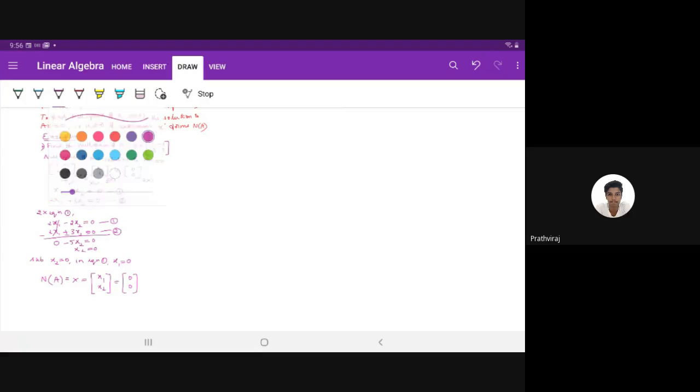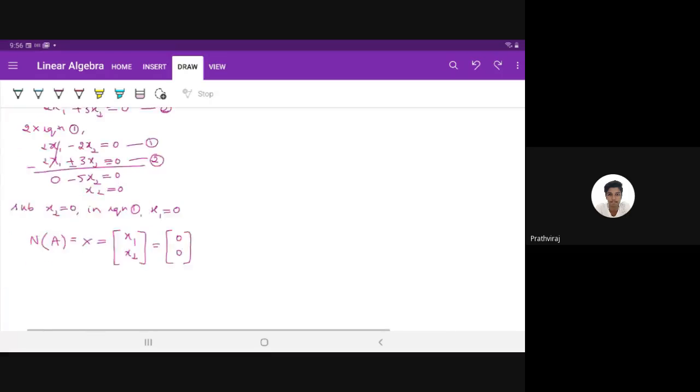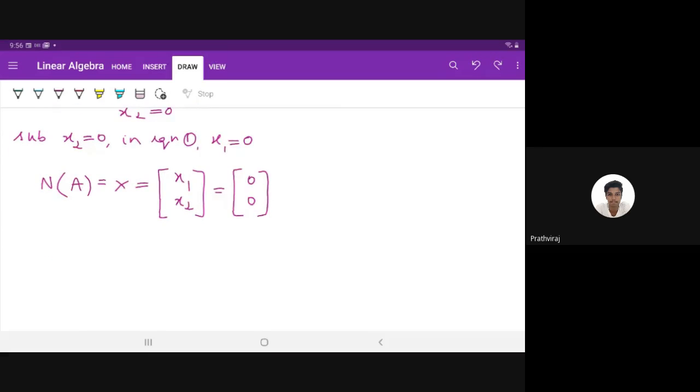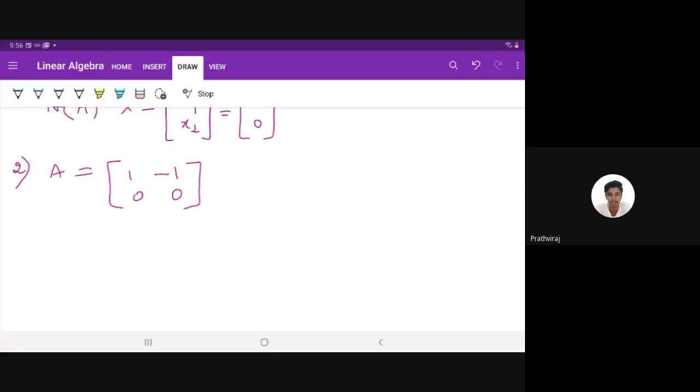That is a 2 by 2 matrix. So the second problem: A is equal to 1 minus 1, 0, 0. Find null space N of A and column space C of A.